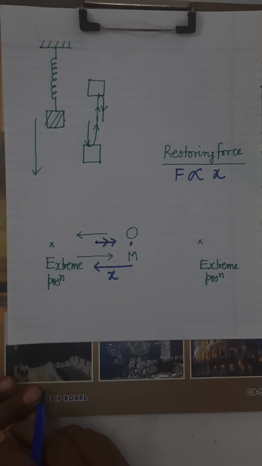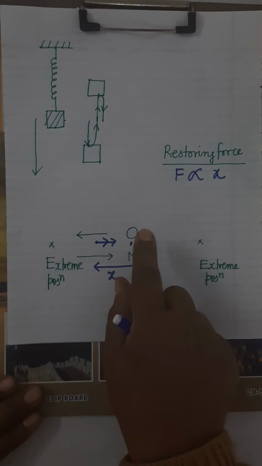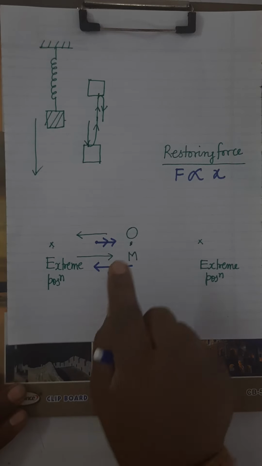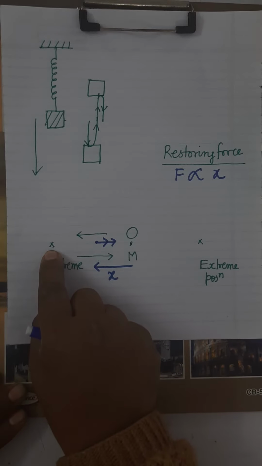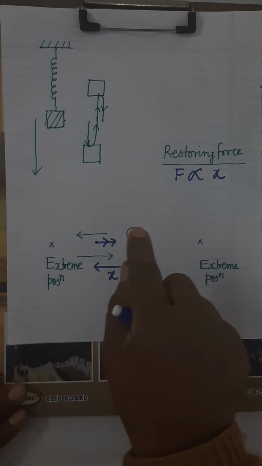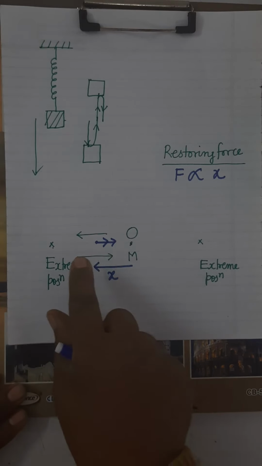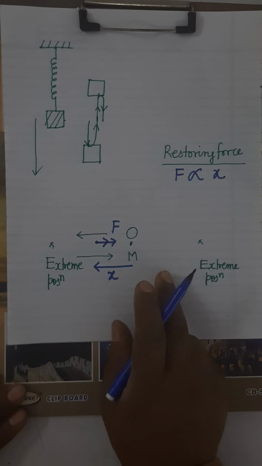It's clear? मतलब रिस्टोरिंग फोर्स की टेंडेंसी बॉडी को मीन पोजीशन पर लाने की है, कि बॉडी इक्विलिब्रियम पोजीशन में आ जाए, रीस्टोर हो जाए उसकी पोजीशन. Is it clear? So whether the body is moving from mean position to the extreme or from extreme position to the mean, restoring force will always act towards the mean position. Similarly here you can see.